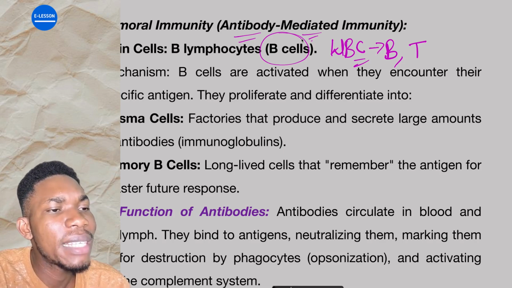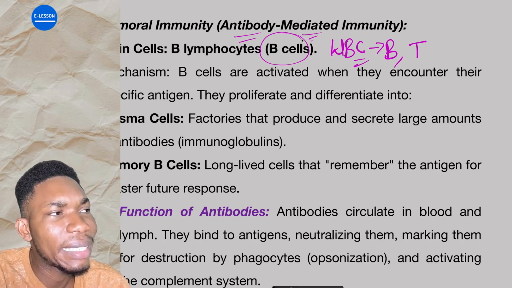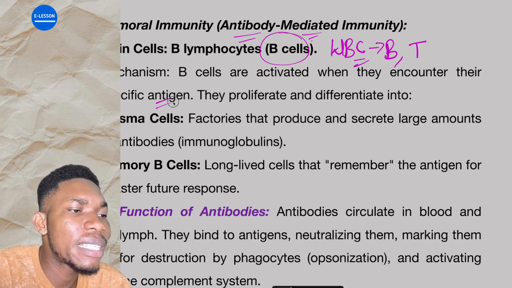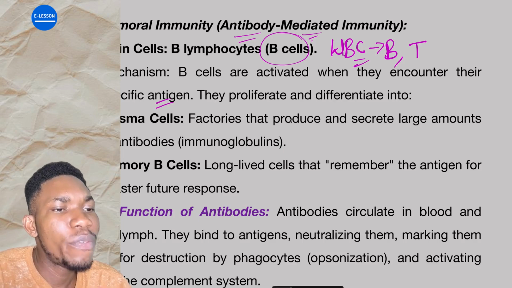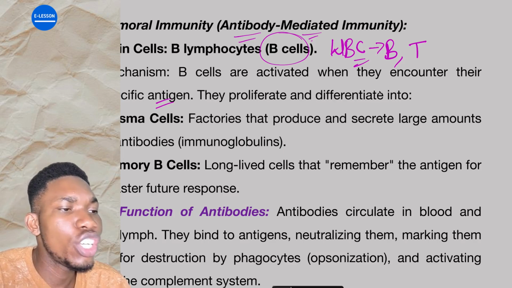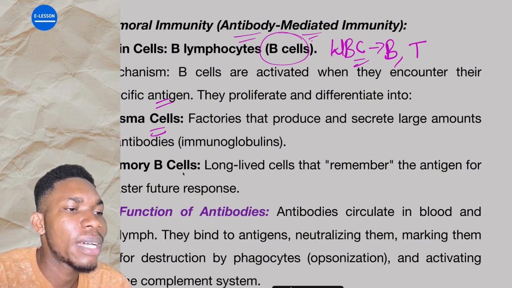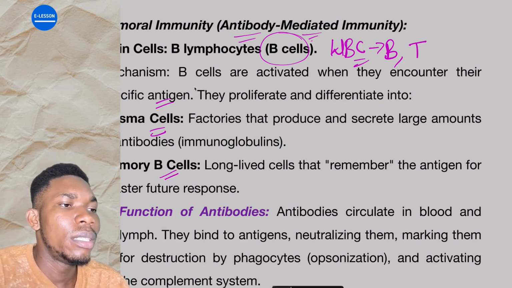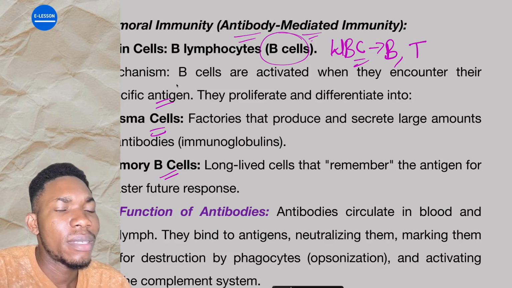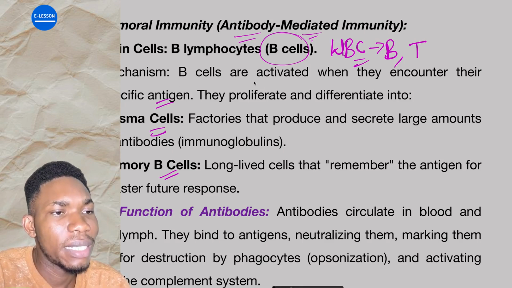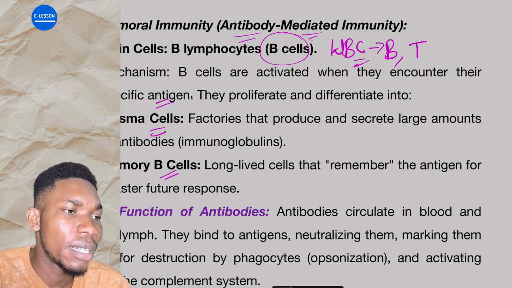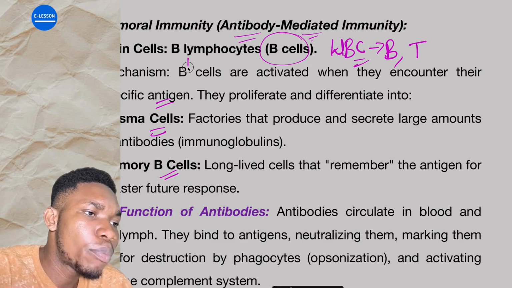Now, these B cells are activated when they encounter their specific antigen. They proliferate and differentiate into the plasma cells and the memory B cells. I told you that these B cells are activated when they encounter their what? Specific antigens. Are you getting it? What are the B cells? They produce antibodies.